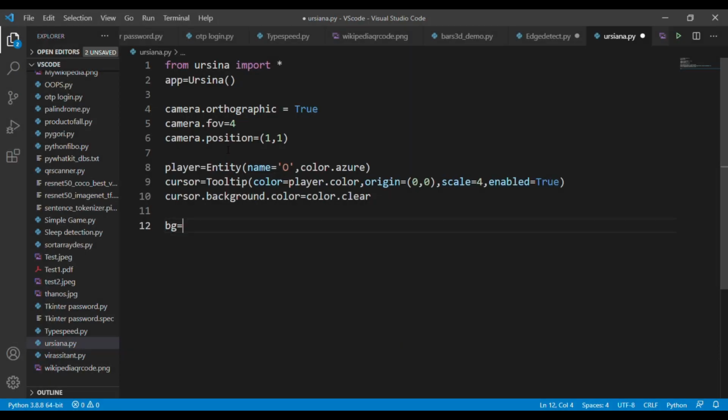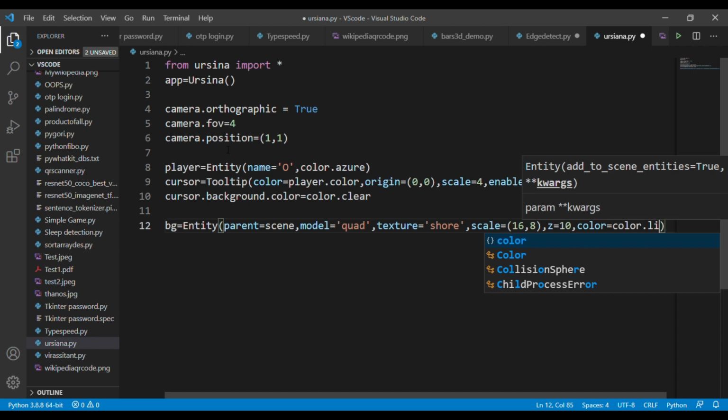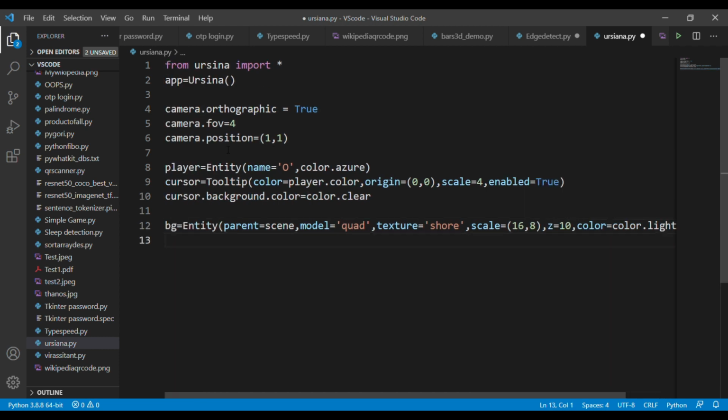Next, we need to create a game background entity. Create an entity object and pass the parameters like models, textures, to customize the background of our game. So we created the required entities for our game.